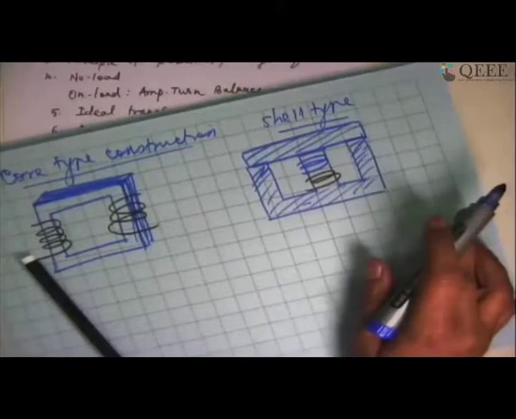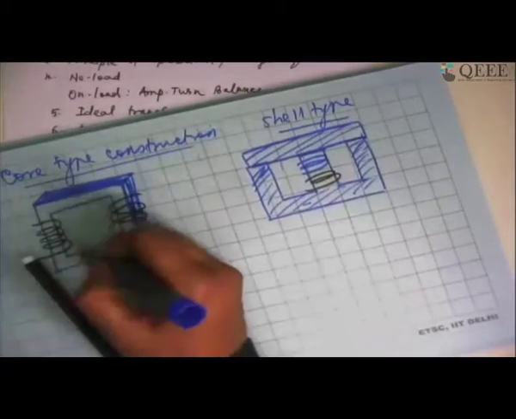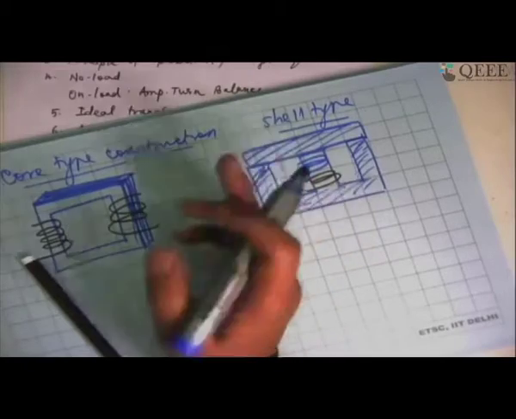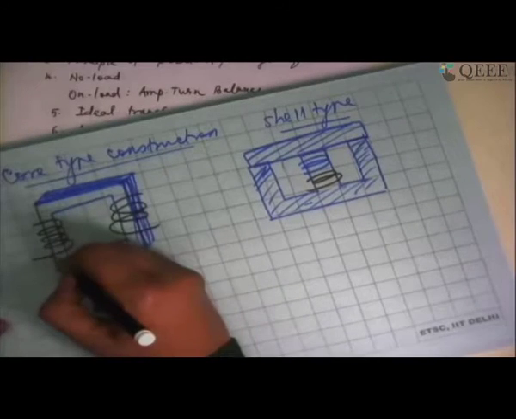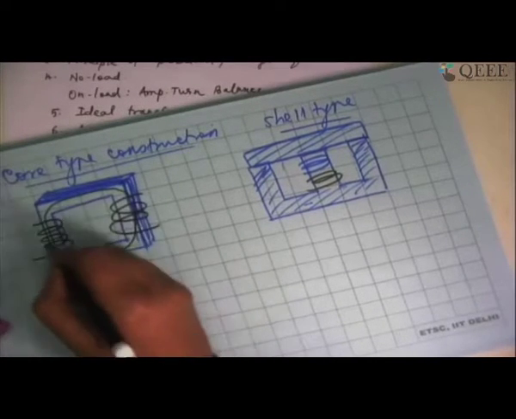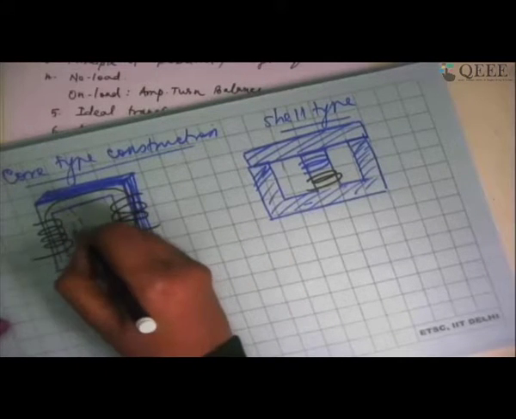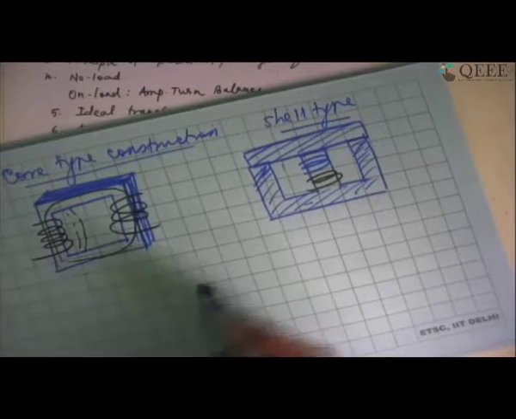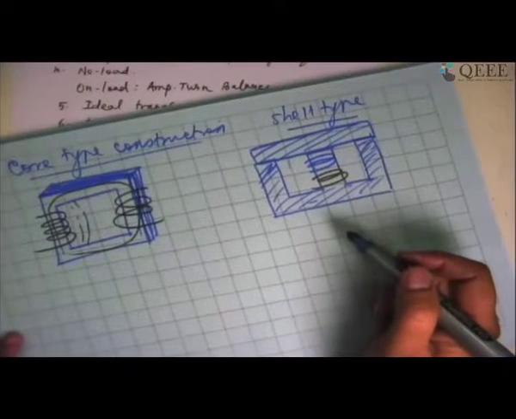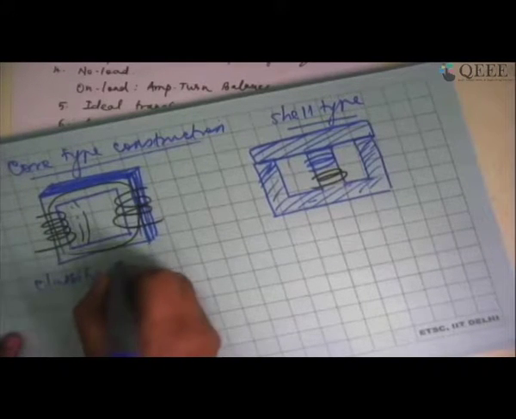Shell type construction is used wherever we do not want much air in between, whereas core type construction is used wherever I do not mind the air in between. Air will cause definitely some amount of leakage of flux lines. I expect that all the flux produced by the primary should confine itself to the core itself, but that may not happen. Some of them might escape, which we call leaking of flux. Leaking of flux happens more in core type construction, whereas in shell type, you would not see so much leakage.